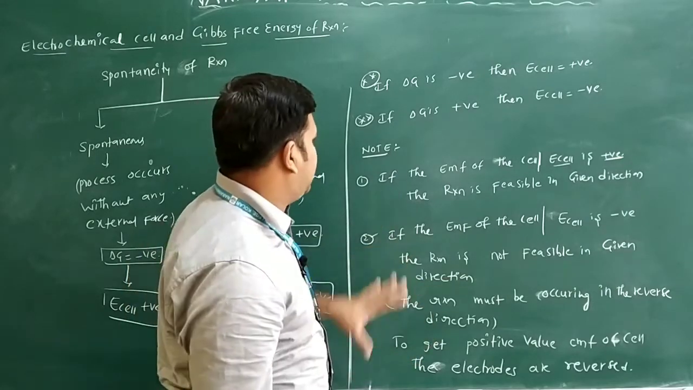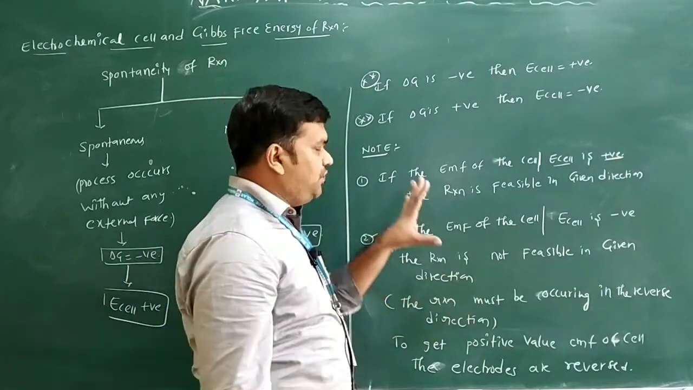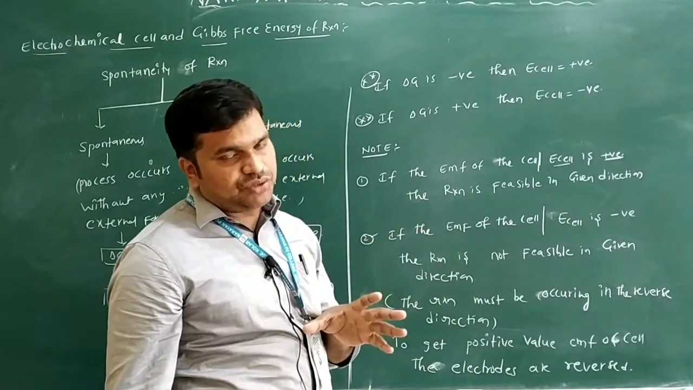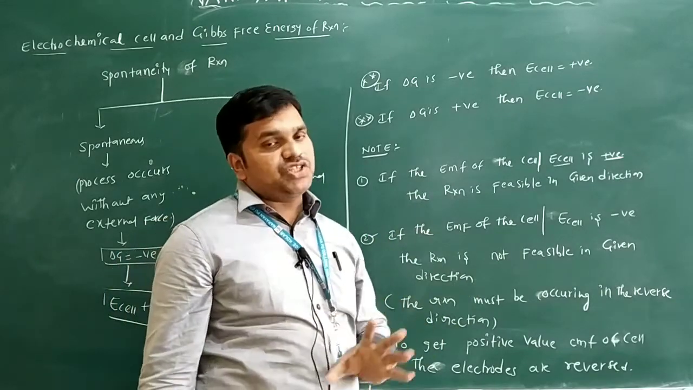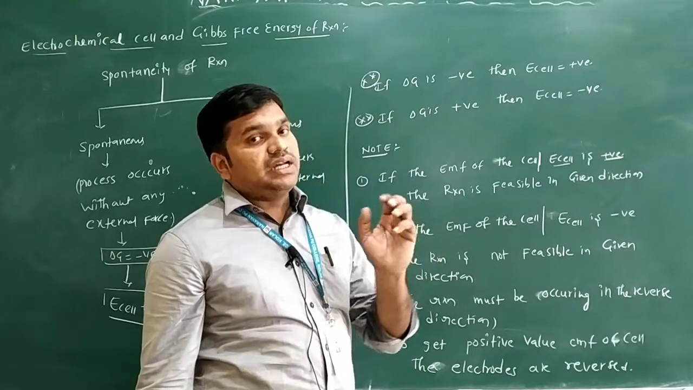So this is regarding the E cell. If the E cell is positive, it is feasible; if negative, it is not feasible. It is feasible in the reverse direction only.